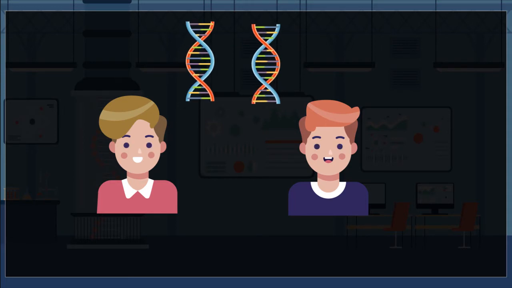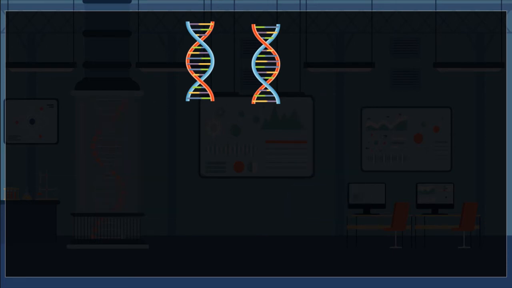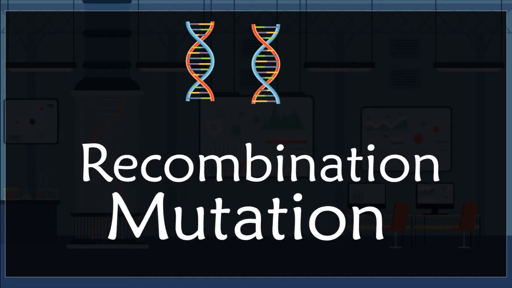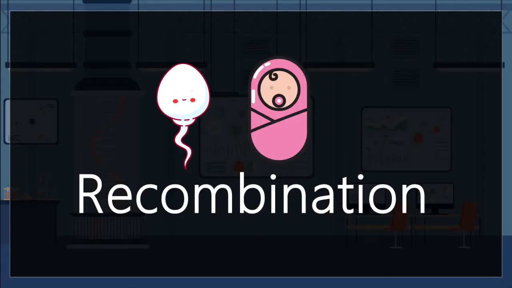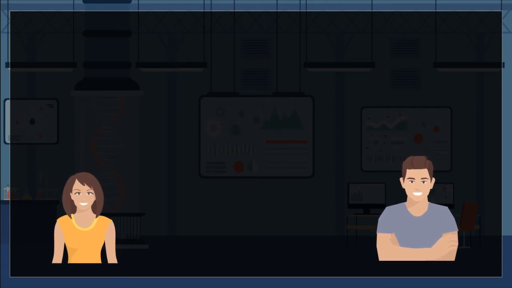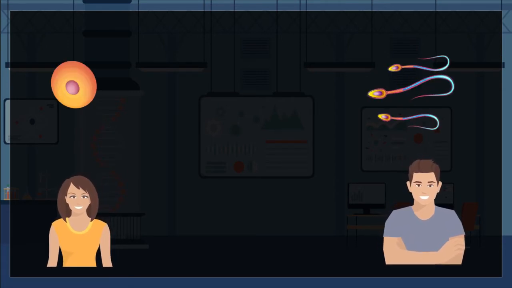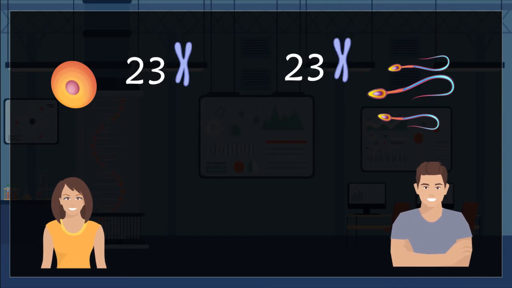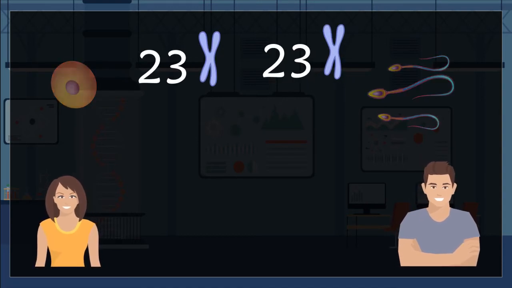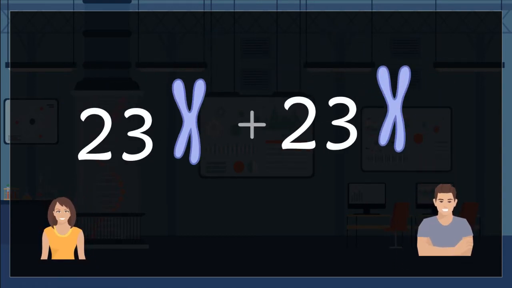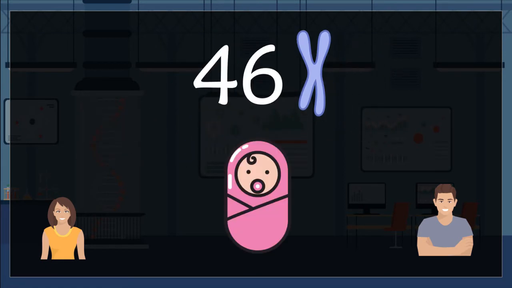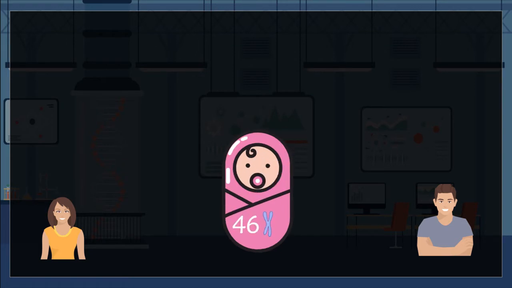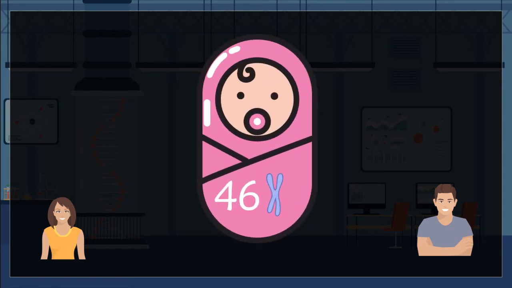But how does your DNA become unique? This process involves two very interesting factors called recombination and mutation. DNA recombination. You already know people have 46 chromosomes inside their cells. But interestingly, both sperm cells and egg cells have only 23 chromosomes each. Each of these 23 chromosomes is a random mix of their 46 chromosomes. So the baby will have a total of 46 chromosomes at the end.